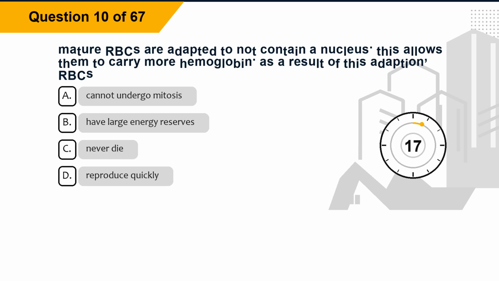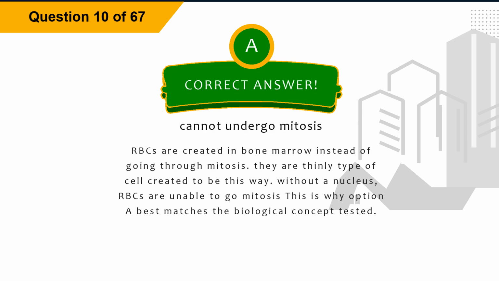Question 10. Mature RBCs are adapted to not contain a nucleus. This allows them to carry more hemoglobin. As a result of this adaptation, RBCs: Option A, cannot undergo mitosis. Option B, have large energy reserves. Option C, never die. Option D, reproduce quickly. The correct answer is option A, cannot undergo mitosis.